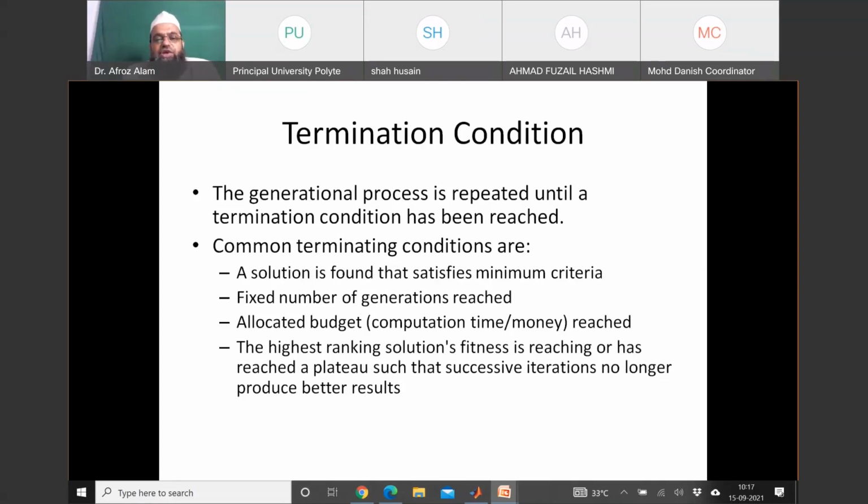You may set the stall generation in your settings options, like 10 or 20, 50. That is, if 10 or 20 continuous solutions have the same result, with no improvement, it means there is not much chance of further improvement. You can stop your program and print your solution. Fine. Or manual inspection or any combination of the above.